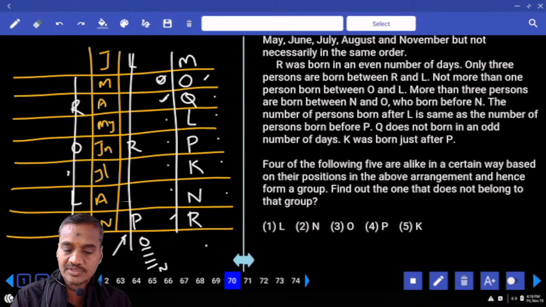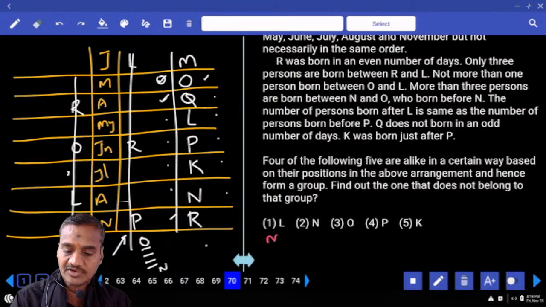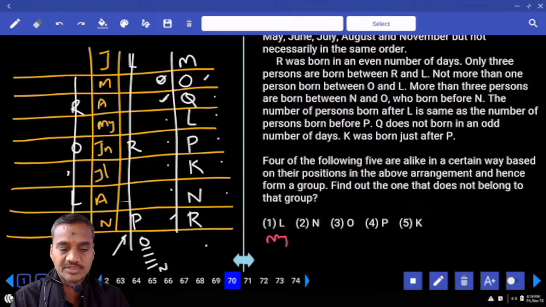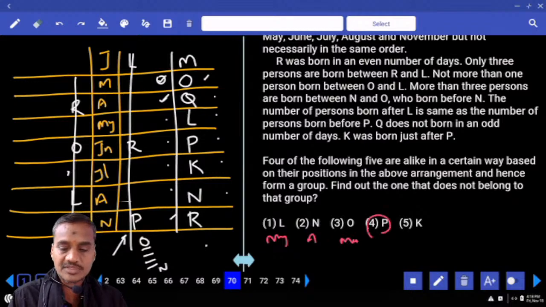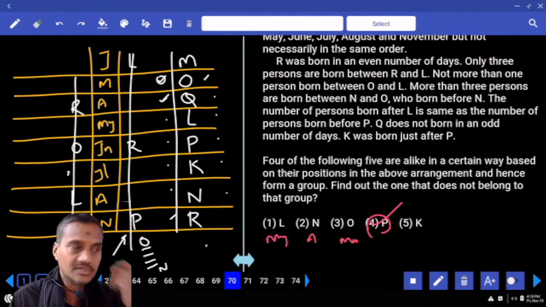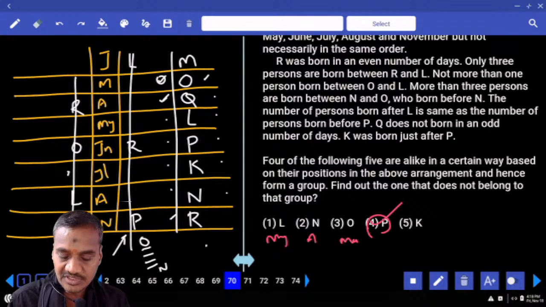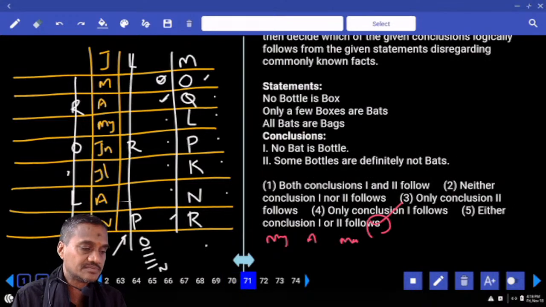L was born in the month of May, N was born in the month of August, O was born in the month of March, P was born in the month of June, and K was born in the month of July. Except P, the remaining 4 persons were born in months with 31 days. And P was born in the month which has 30 days, choice 4 for question number 70.